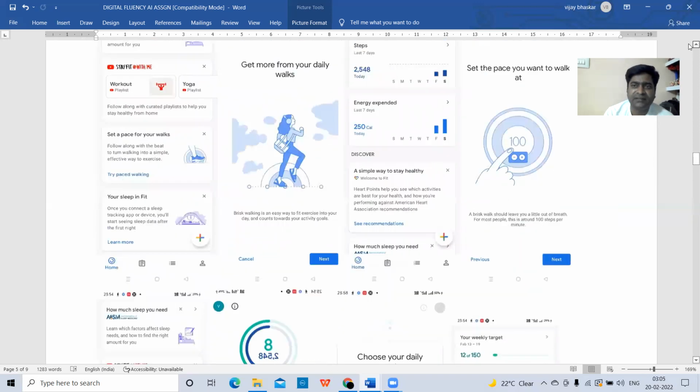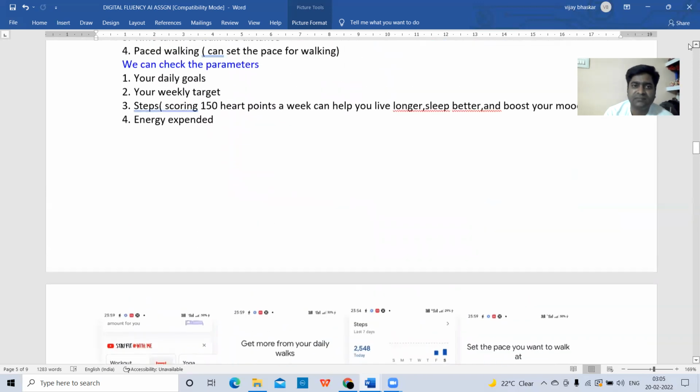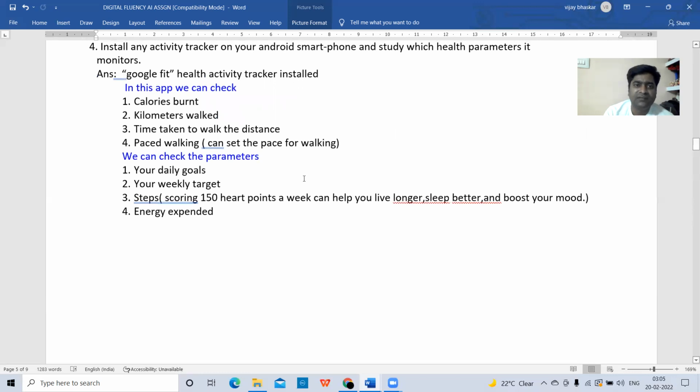What is the answer I have written here? For Google Fit, you should write the name of the tracker that you are installing on your mobile. I am installing Google Fit. That's why I'm writing Google Fit health activity tracker installed. Like this, you need to write the answer.